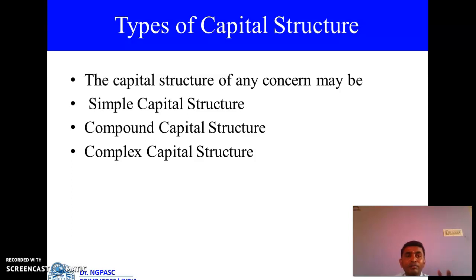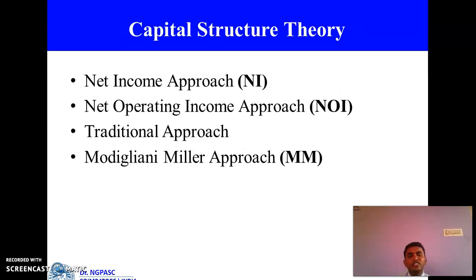Third one is complex capital structure. It is a combination of multiple capital structures: equity share, preference share, debentures, or loans from financial institutions. This is the complex capital structure.